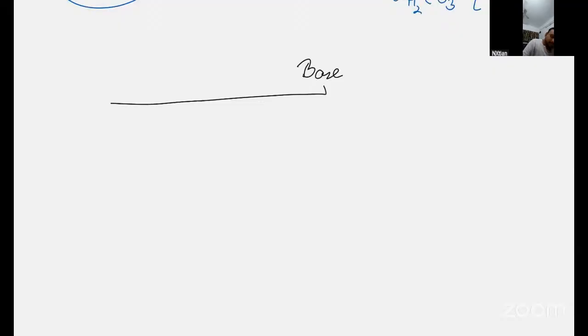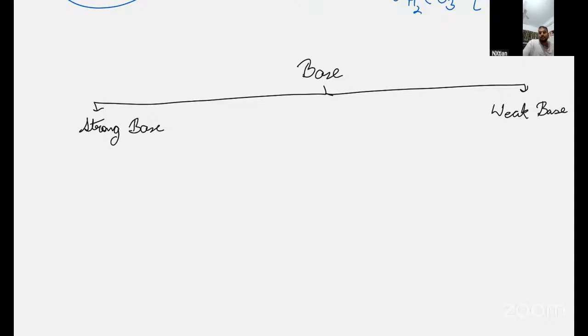Bases are also of two types. Strong base and weak base. So Godwin, what will be the example? What will be the definition of strong base? More OH minus ions should be associated. Yes, correct. If a base completely dissociates OH minus ions, this is called a strong base. Write it down.